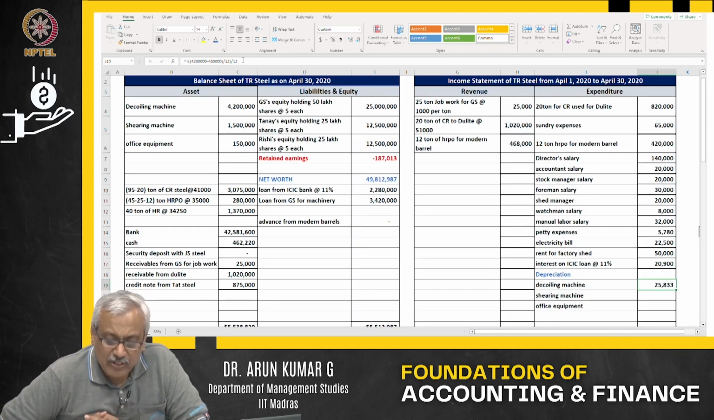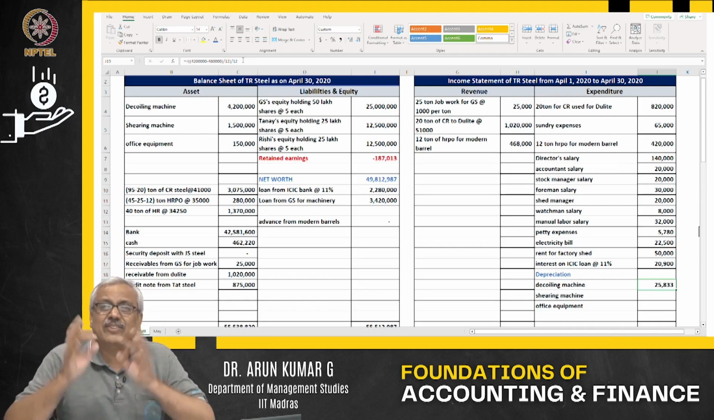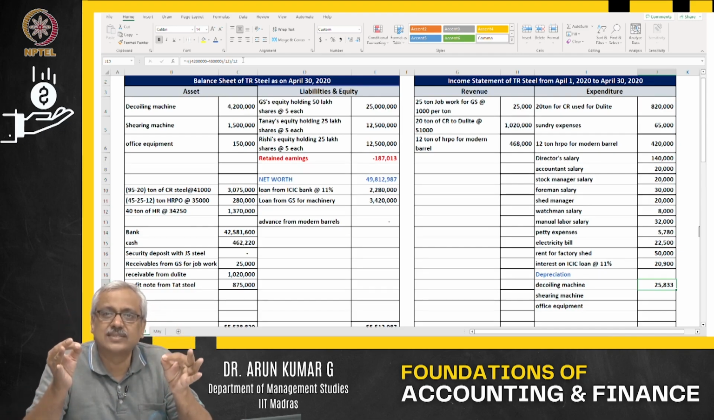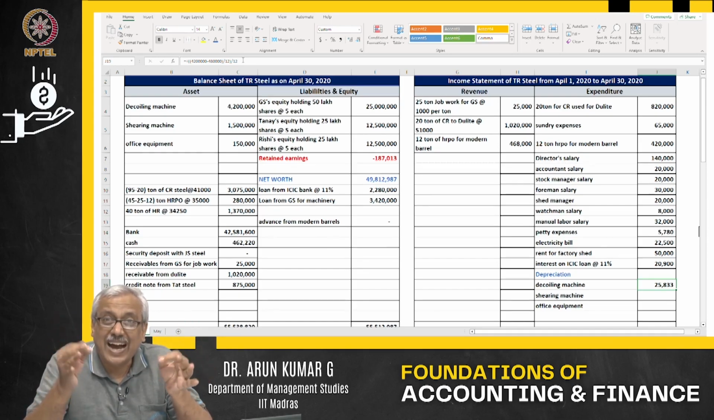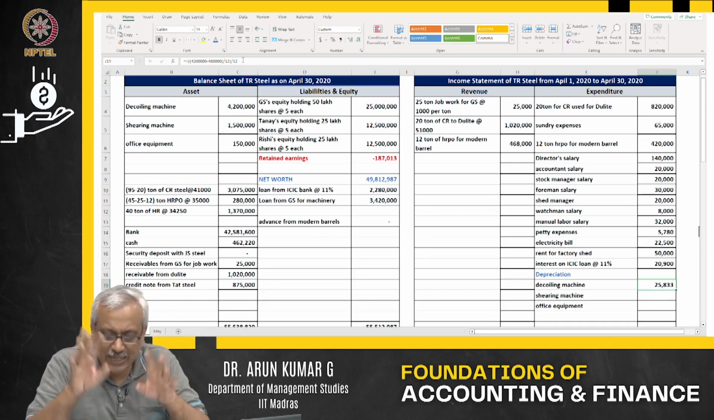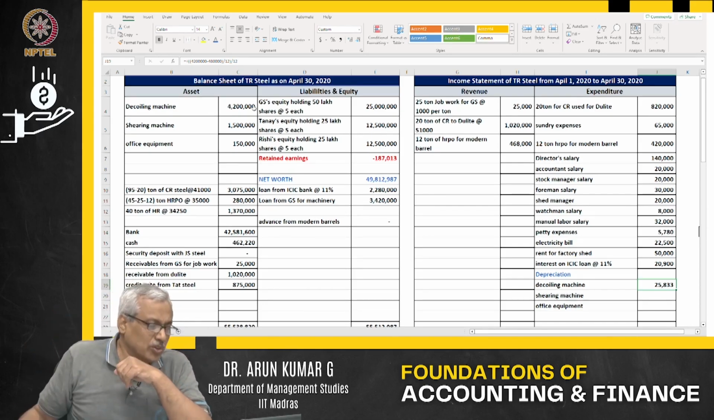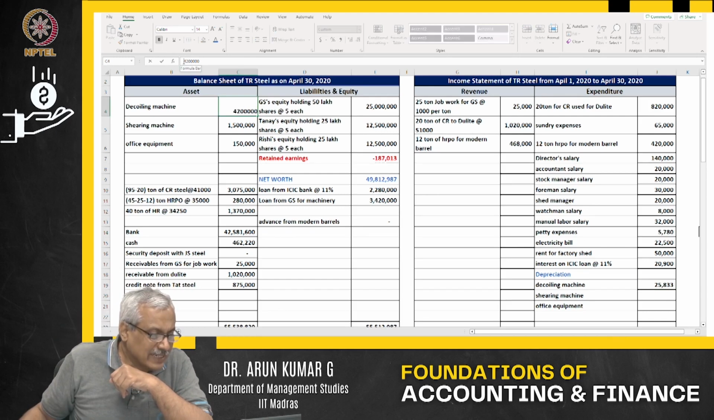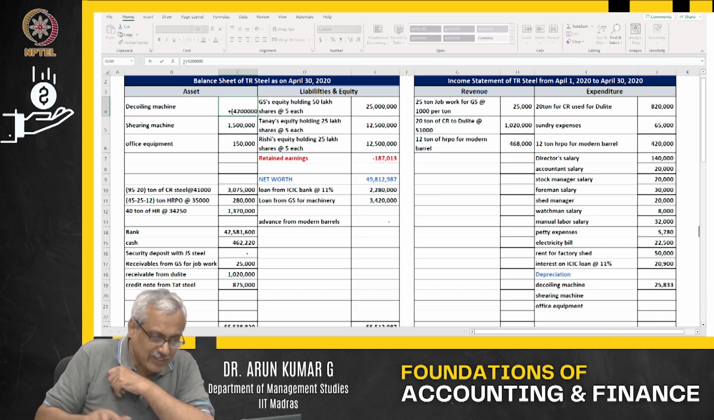Is to the extent of 25,800. That is the value that I have lost in the month of April due to usage and passage of time of the decoiling machine, to the extent of 25,833. I am treating it as an expenditure. So what is the value of the machine as of 30th of April?